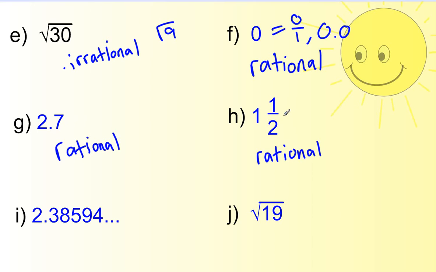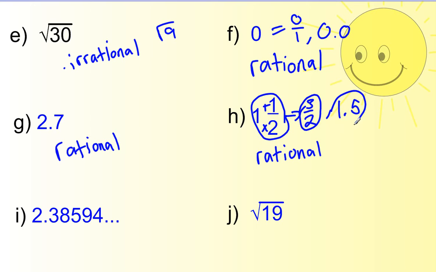And you can tell because, well, it's already a fraction. I mean, it's a mixed number. You can make it more of a fraction if you do 2 times 1 is 2, plus 1 is 3 over 2. That's an improper fraction. Or 1.5 as a decimal is 1.5. Those are all different ways of showing this same number. This 1.5 is 3 over 2, and it is 1.5. All of them show you that this number is rational.